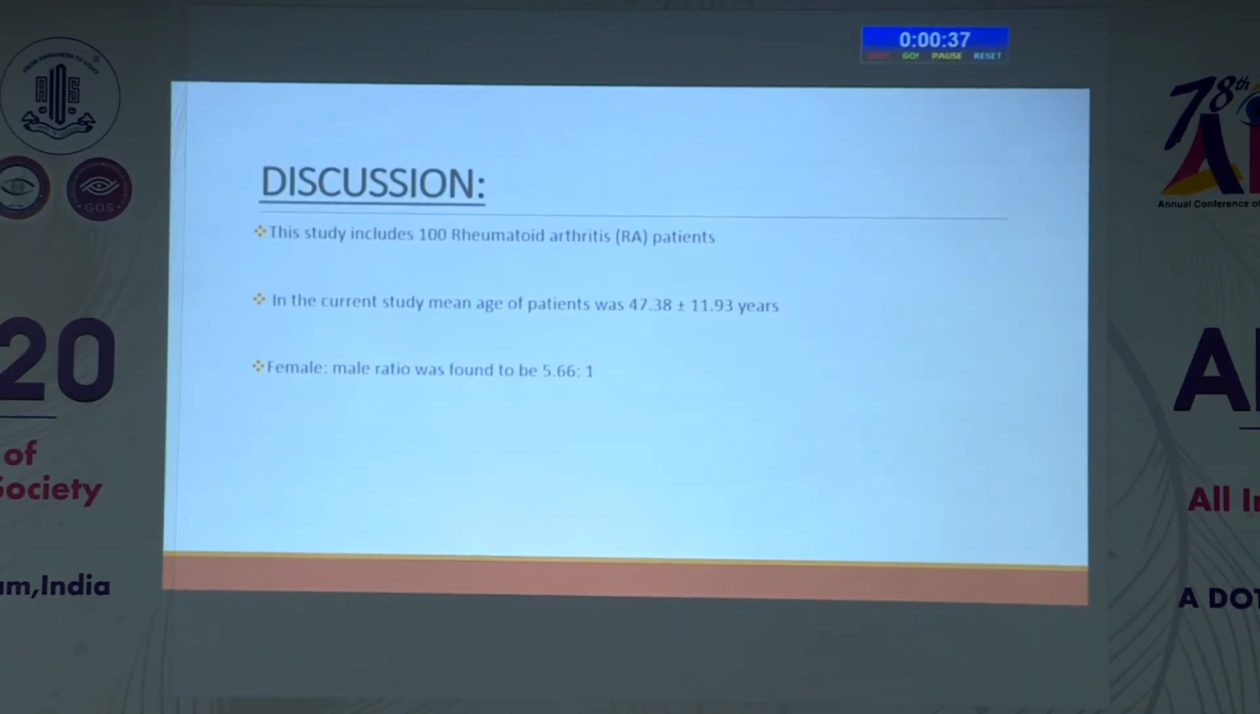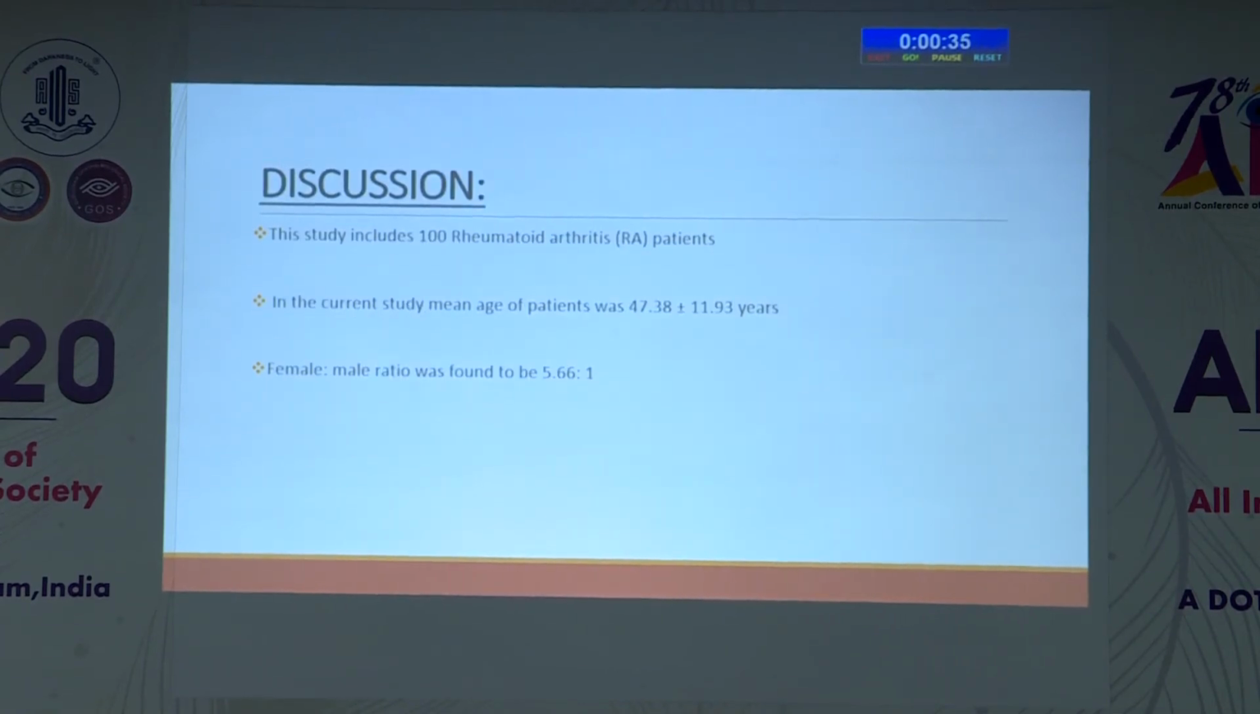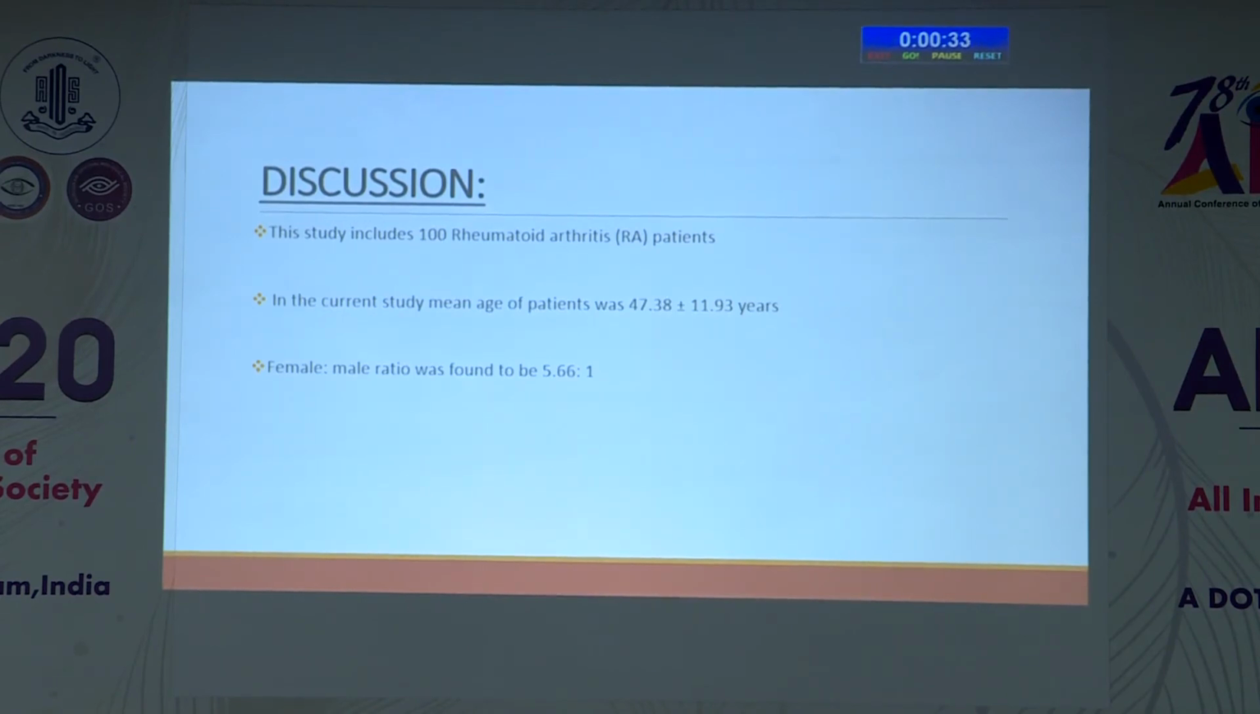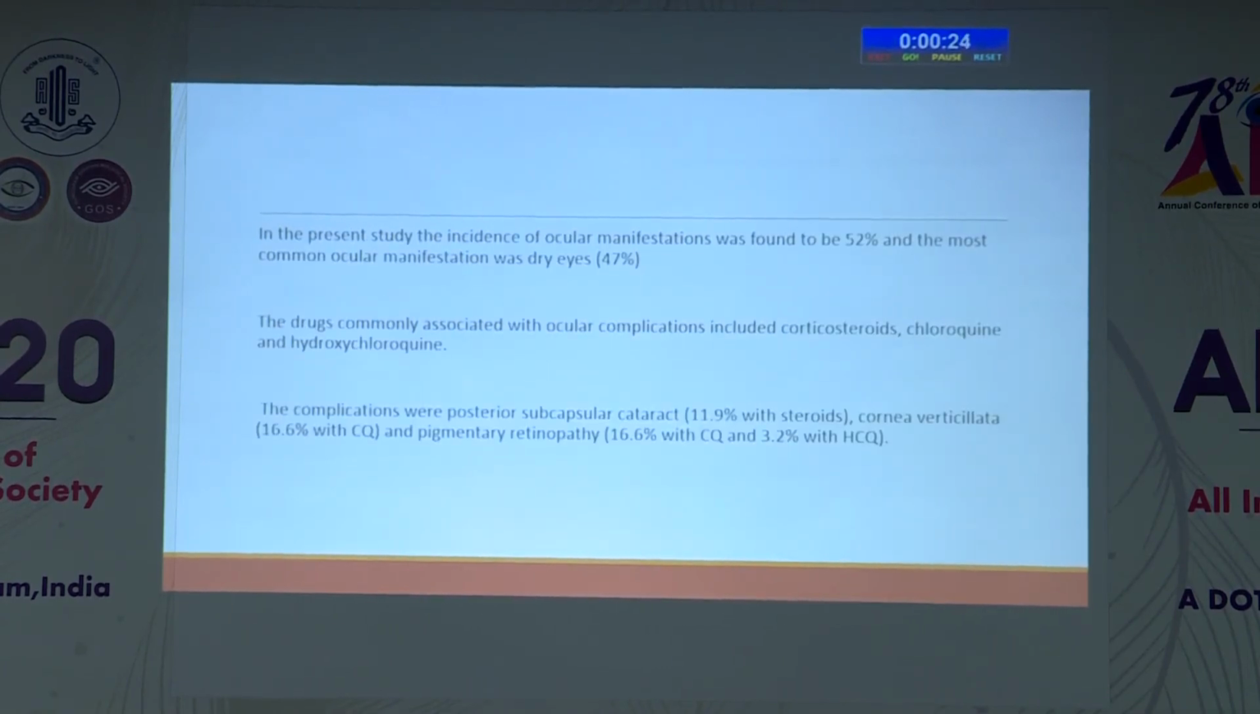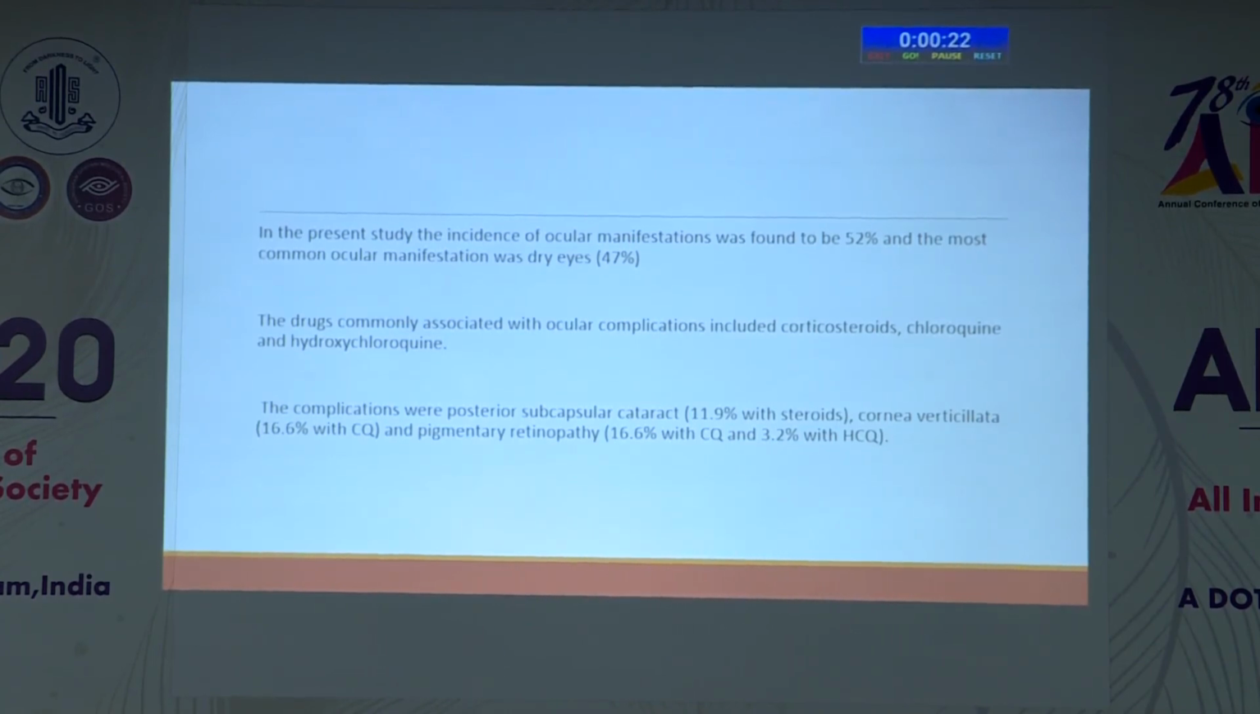Now coming to the discussion, the study includes 100 cases and the mean age of patients was 47.38 plus or minus 11.93 years. The female to male ratio was 5.66 to 1. In the present study, the incidence of ocular manifestation was 52%, and the most common was dry eye. The drugs commonly associated with ocular complications were corticosteroid, chloroquine, and hydroxychloroquine. The complications were PSC, cornea verticillata, and pigmentary retinopathy.